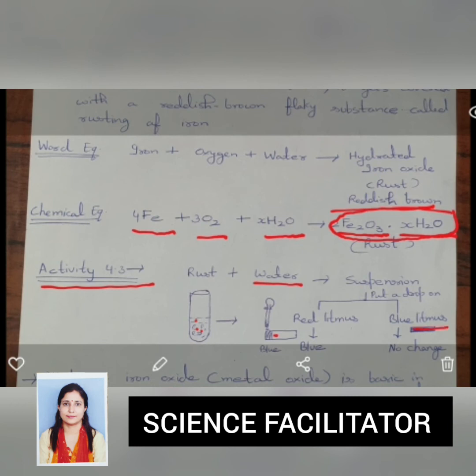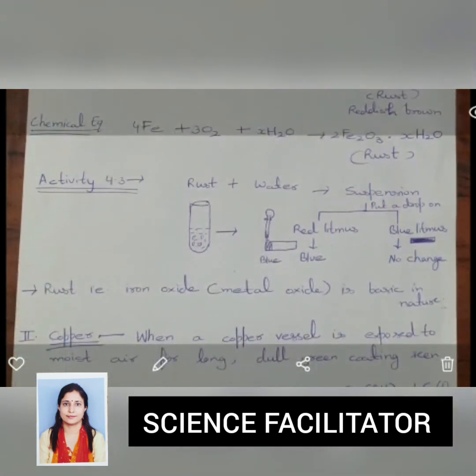You will see there will be no color change in the case of blue litmus paper, and red litmus paper will turn blue. So it indicates that rust, that is iron oxide, a metal oxide, is basic in nature.